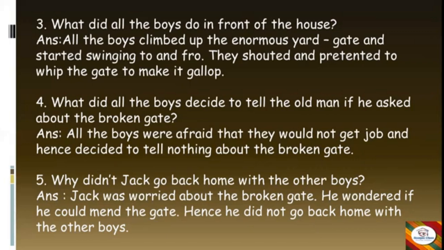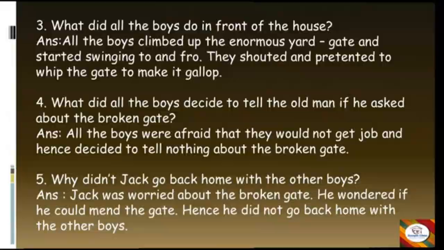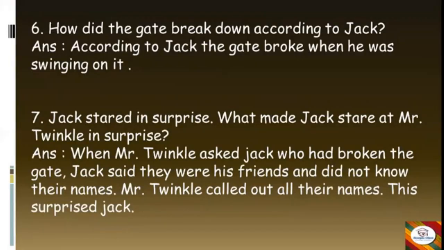Next. Why didn't Jack go back home with the other boys? Answer. Jack was worried about the broken gate. He wondered if he could mend the gate. Hence, he did not go back home with the other boys. Okay, moving to the next question. How did the gate break down according to Jack? Answer. According to Jack, the gate broke when he was swinging on it.